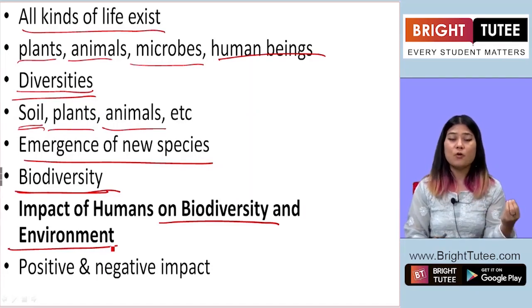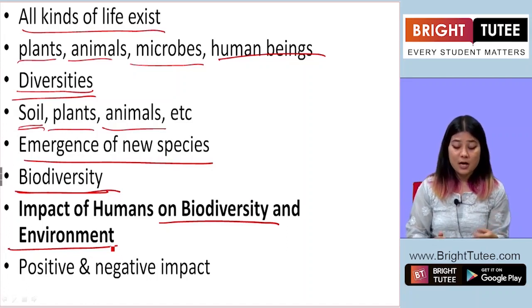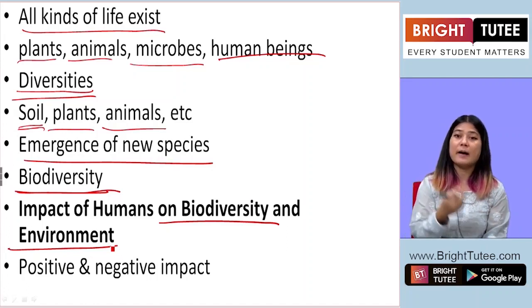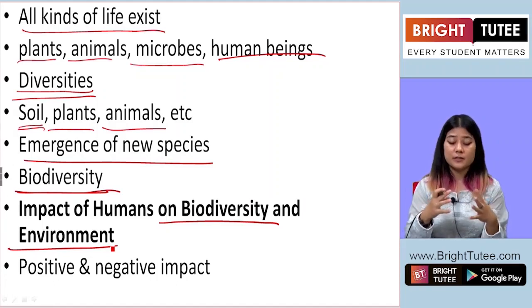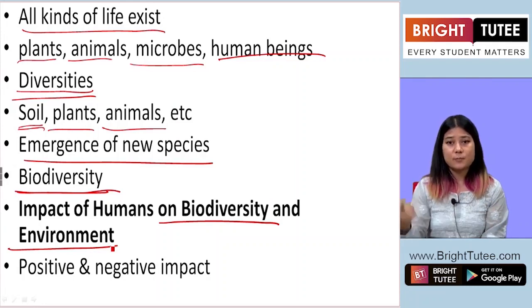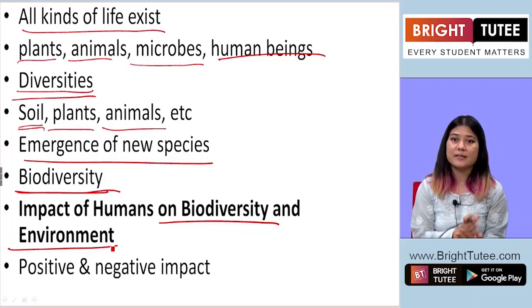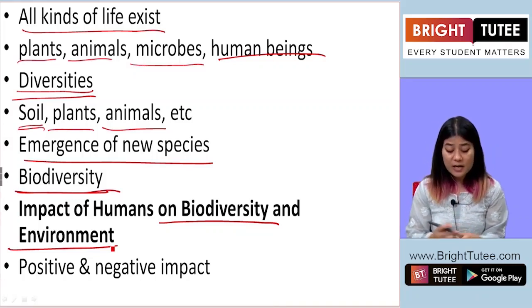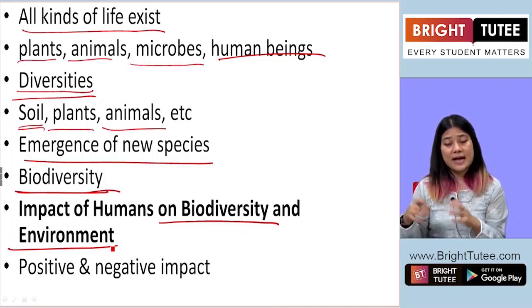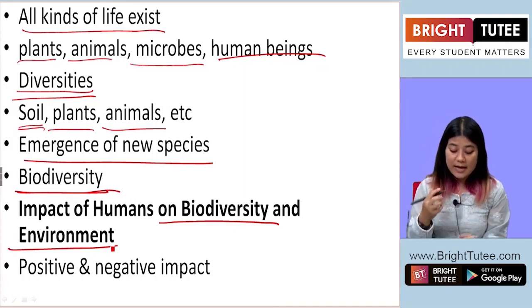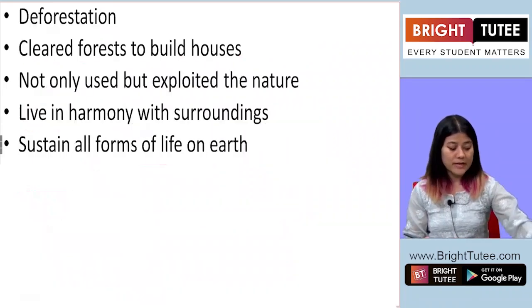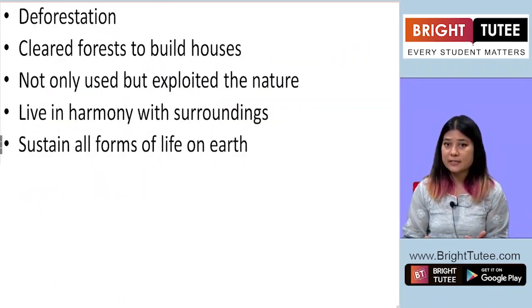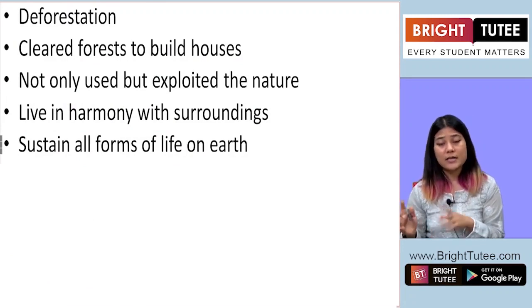The smoke that is emitted by the vehicles, the fuel which is used by aeroplanes, the kind of disturbances that this smoke and usage of fuels cause, it has a negative impact on the environment. So the impact of human beings and their activities on the environment has both positive and negative impacts. Some of the actions and activities are good while others are not good.